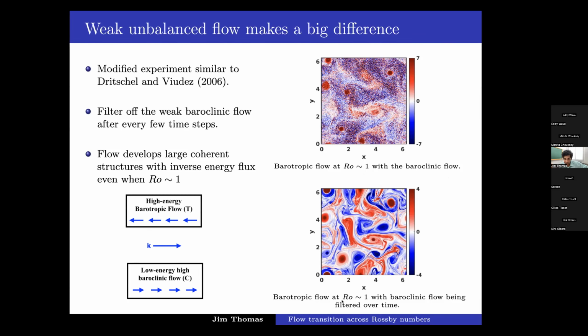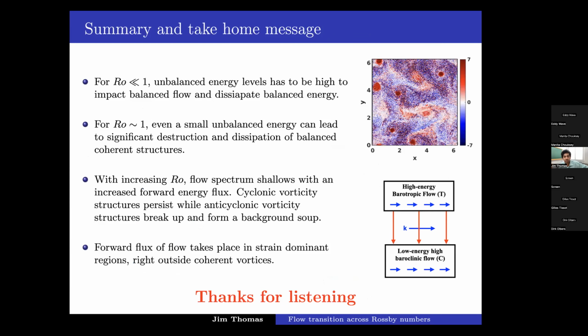Bottom is the case with similar, high Rossby number, but we filter off the baroclinic flow gradually as a function of time. And with that, we still get these large coherent structures, inverse flux, and big domain scale vortices formed. So you really need only a small unbalanced flow at order 1 Rossby numbers to cause a lot of this damage and enhance dissipation of the flow. A small unbalanced flow can make a lot of difference at this order 1 Rossby number.